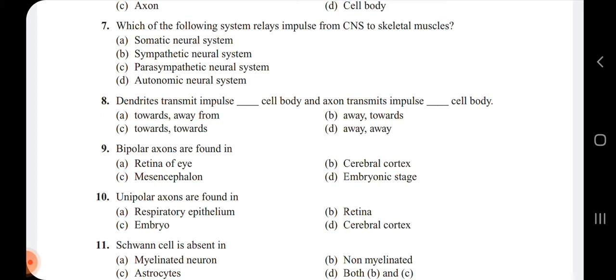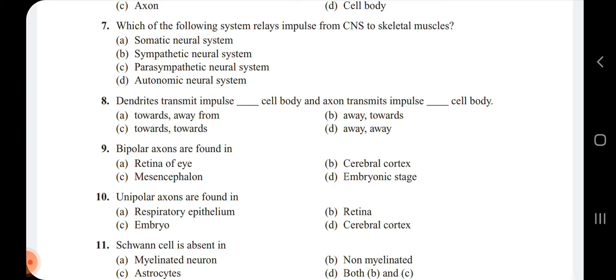Eighth question, dendrites transmit impulse dash cell body and axon transmits the impulse dash the cell body. Means the dendrites collect the impulses from other neurons and take them towards the cell body. Once the cell body receives that impulse, it sends the impulse to the axon. So this axon carries the impulse away from the cell body. So for the eighth question, the answer is option A.